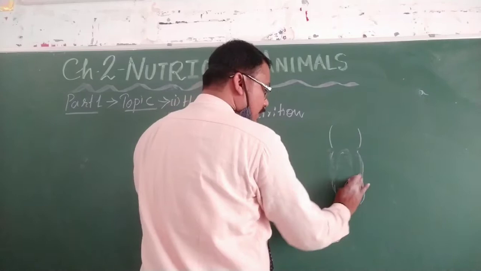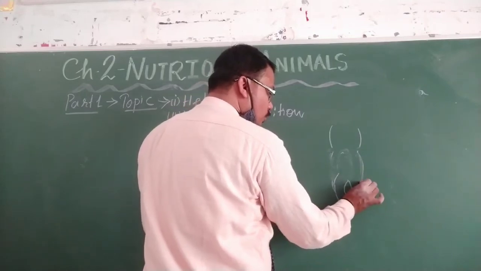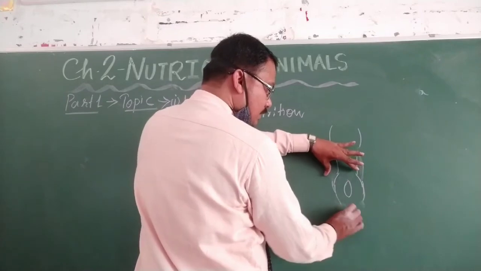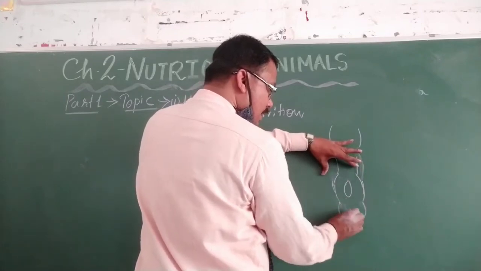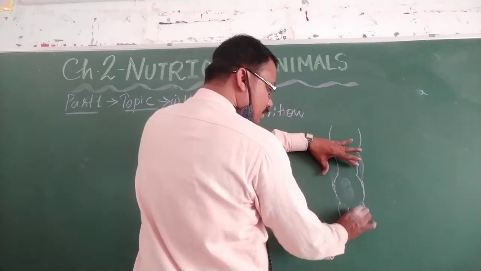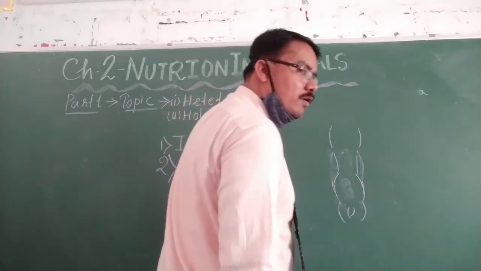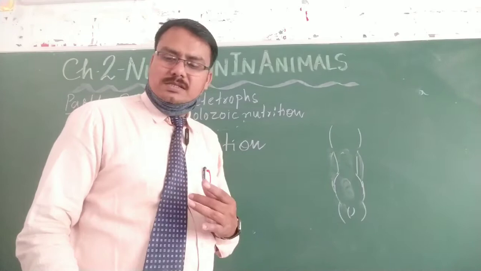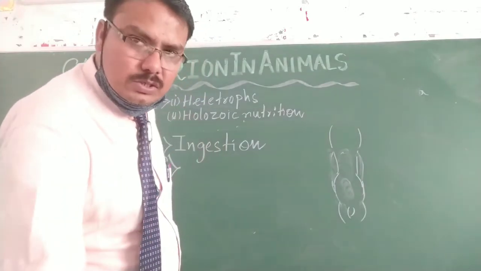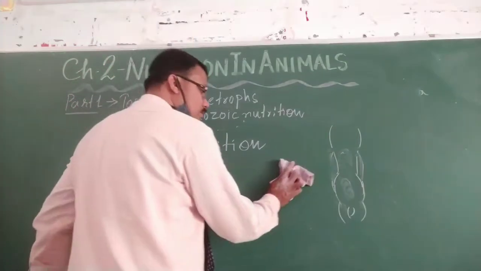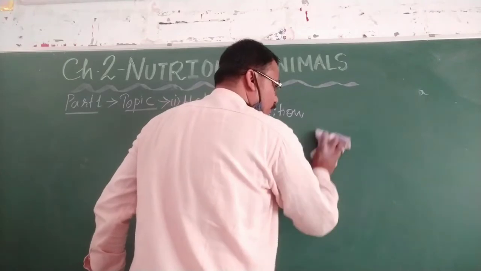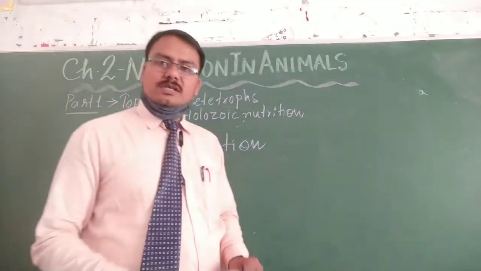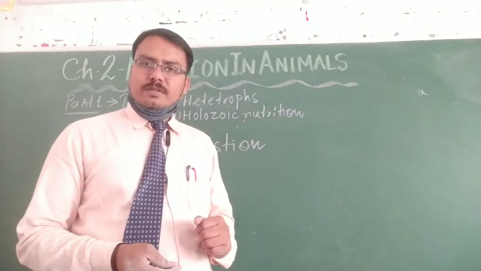Again the upper part of the tube will press and the lower part will open and the food will slip down. This type of movement of food in our esophagus pipe is called peristalsis movement. So the food reaches our stomach.